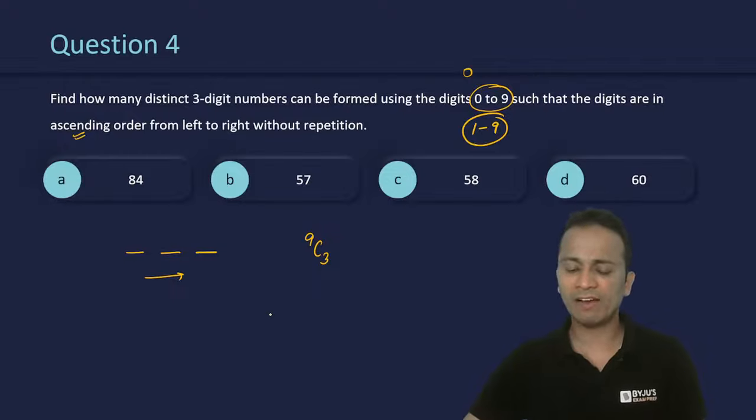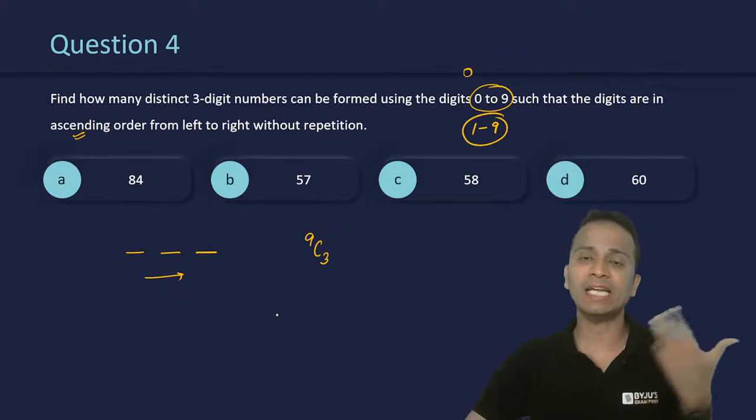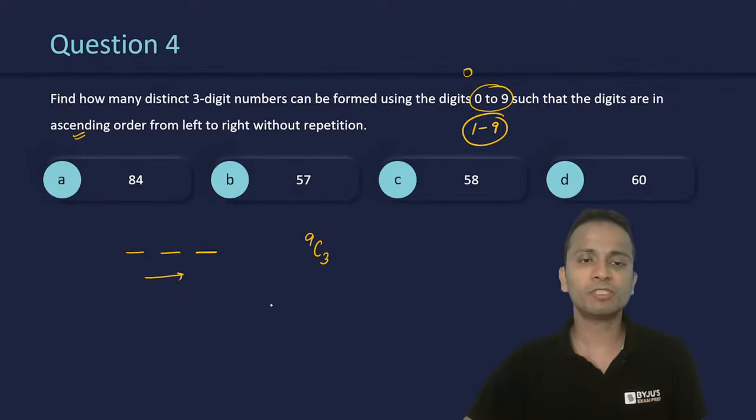So let's say I have selected Ritik, it is not necessary that the digits should be consecutive. Consecutive नहीं होने चाहिए, जरूरी नहीं है. It may or may not be possible. Now 9C3, I have selected 3 digits. So let's select any random 3 digits. So let's say I end up selecting 2, 7, and 9. I have selected 3 digits.